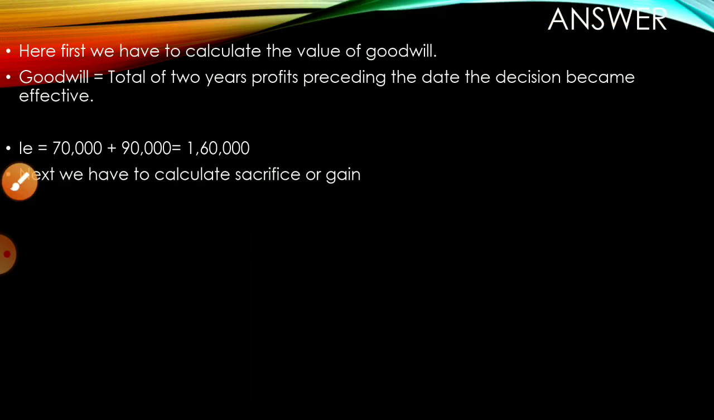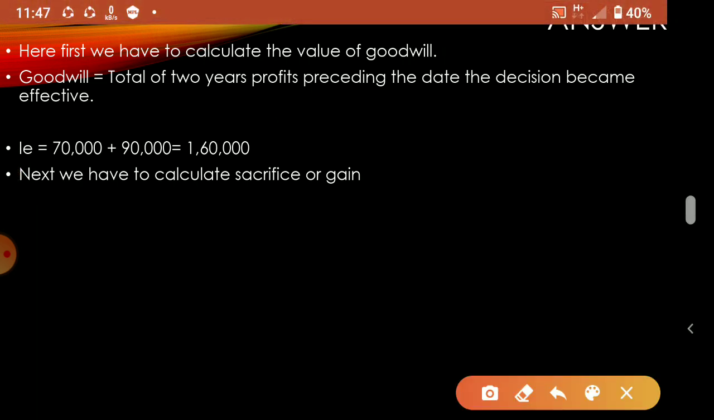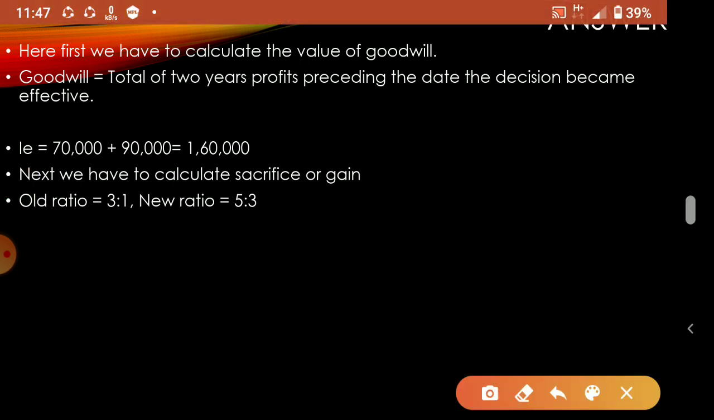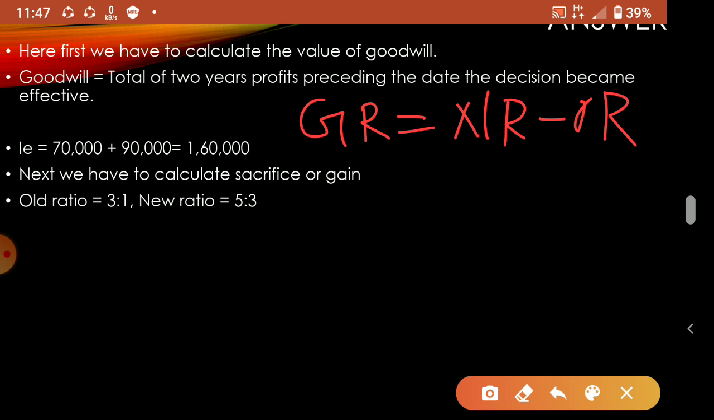Now next, what do we have to calculate? This goodwill amount should be divided in sacrifice or gain, so we have to calculate sacrifice or gain. Here their ratio is also given: old ratio 3:1, new ratio 5:3. Like what we did in the previous question, if we use the gaining ratio, the equation is new ratio minus old ratio. So for x, new ratio is 5/8 minus old ratio 3/4.